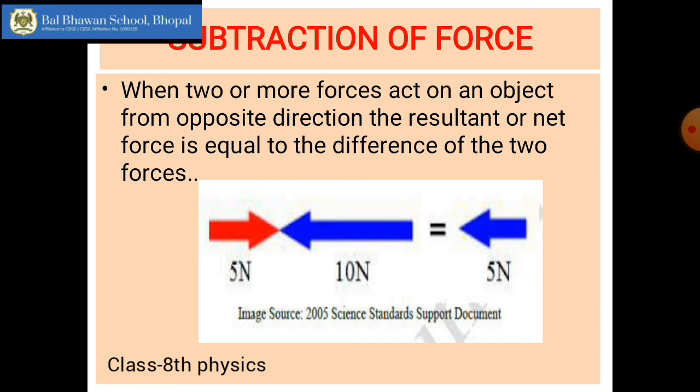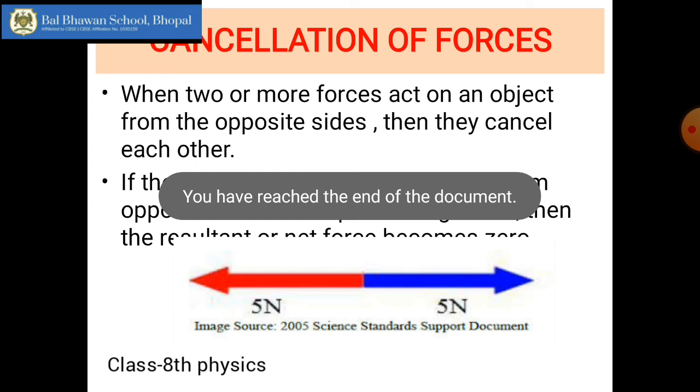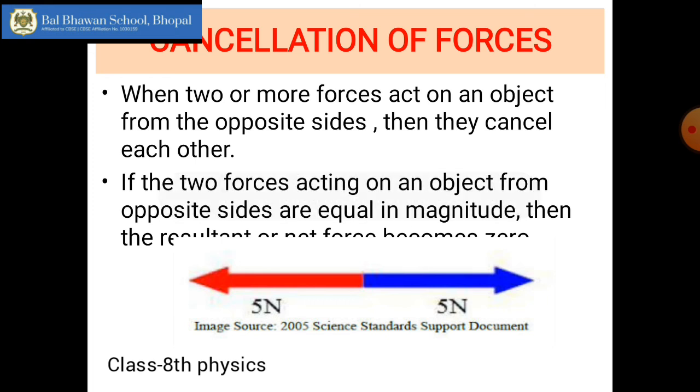Then when do the forces cancel each other and the resultant force becomes 0? When two or more forces act on an object from opposite direction, and they are equal in magnitude. Remember, if they are acting from opposite direction and they are different in magnitude, then they will be subtracted. But if they are equal in magnitude and acting from opposite direction, they will cancel each other and the resultant force will become 0. This is what is meant by cancellation of forces.